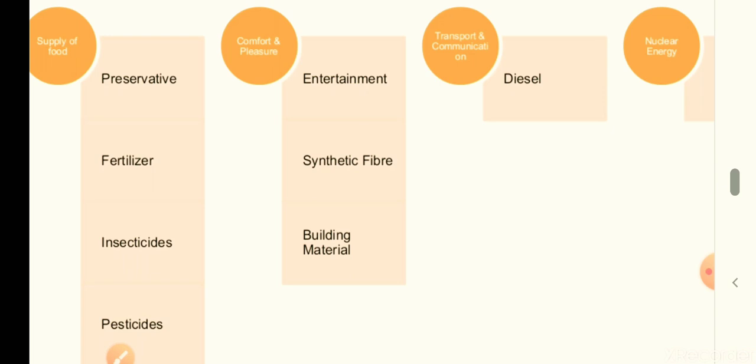Chemistry helps in preserving food material for a longer period. Some of the preservatives which are commonly used are salt, sugar, vinegar and benzoic acid.